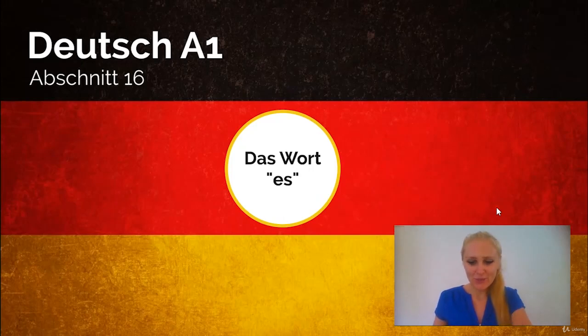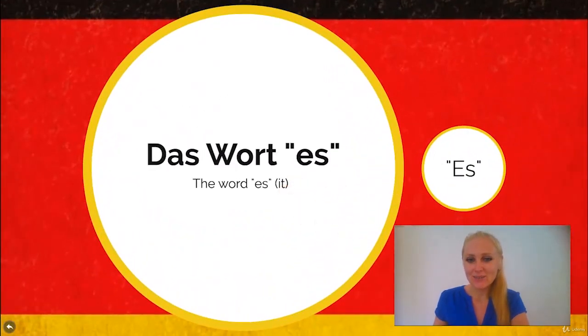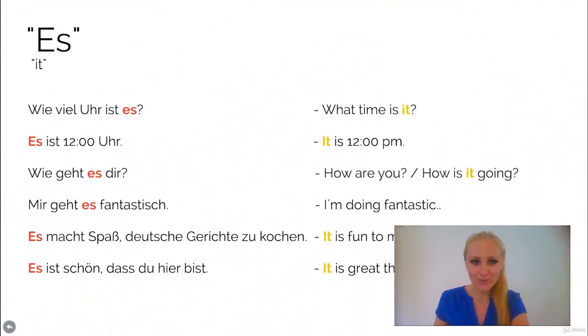So in this chapter we are going to learn how we're using the word es in German, or the English it. The good thing is that it's very similarly used as in the English language. So let's have a look at a few examples. So es means it, as you know already, as a personal pronoun. If you talk about an object, a neutral object, for example, or any kind of neutral noun, then you use es, right? But there are also different situations where we use the word, just as the English it, which is not used as a personal pronoun necessarily.